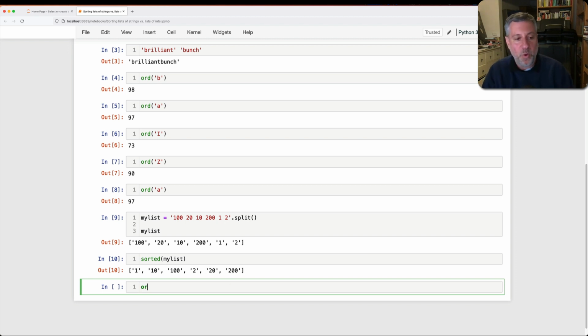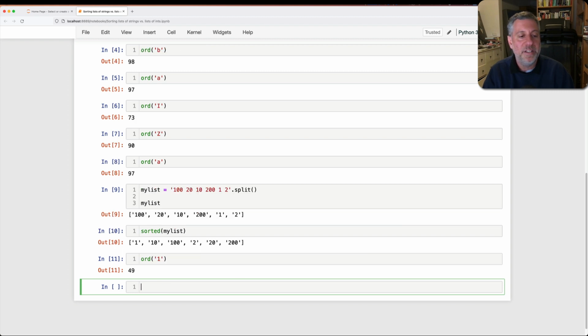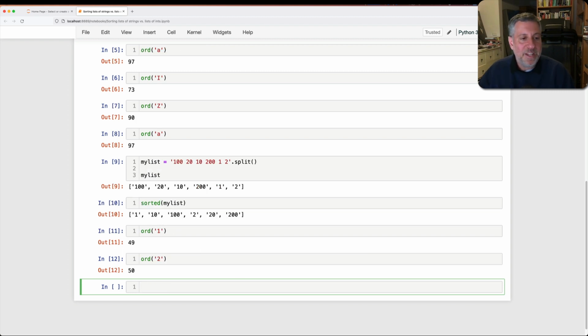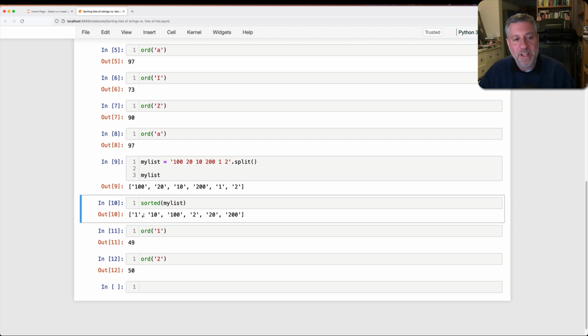Why? Because the ord of the string 1 is 49. The ord of the string 2 is 50. Makes sense, right? So it says, oh, this one has an ord of 1, and then this one is a little longer, but still starts with ord of 1, then this one, ord of 1, and then all the things that start with 2. Just as you would expect all the words that start with A to come before all the words that start with B. So this makes a lot of sense logically, but it's very surprising to people when they actually want to sort things. And this is a classic problem, right?